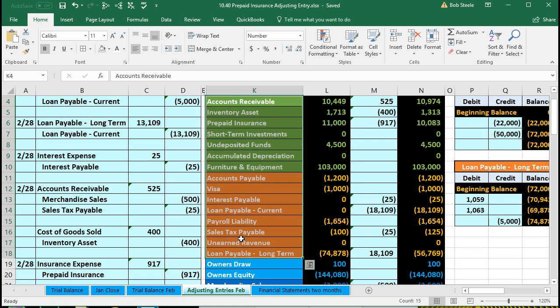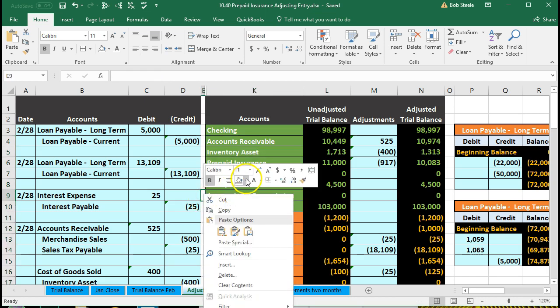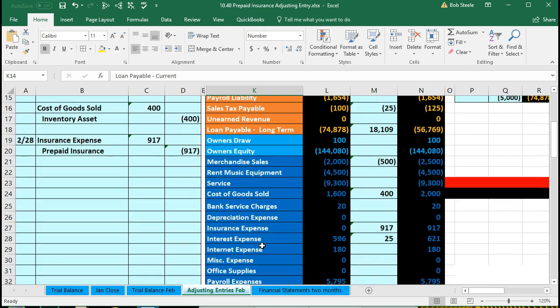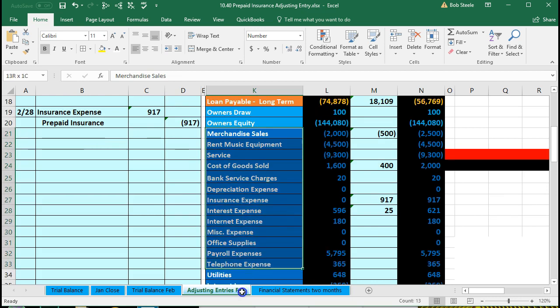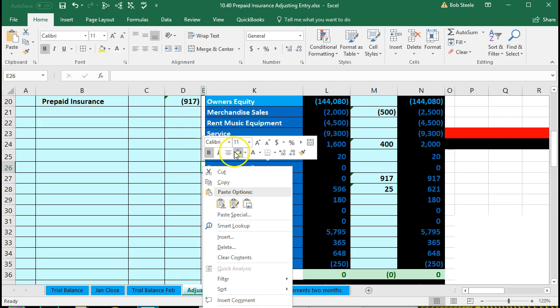So if we go through the accounts and look for something with depreciation, we can see accumulated depreciation up top here. So I'm going to go ahead and highlight this little area yellow to say that's one account we will be dealing with. And if we look at all the accounts on the income statement below the equity section, revenue and expense accounts, that is, we see depreciation expense here. So I'm going to highlight that yellow as well to note that that will be something we will be working with.